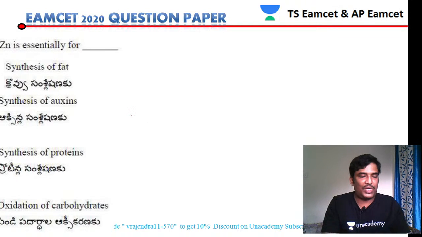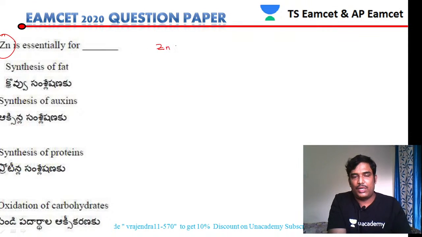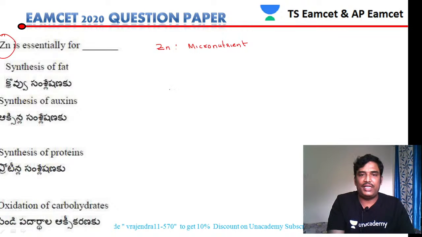So let us see the next one. Zinc. Let us see about the nutrient called zinc. Zinc is a micronutrient. This zinc is required for metabolic activities.